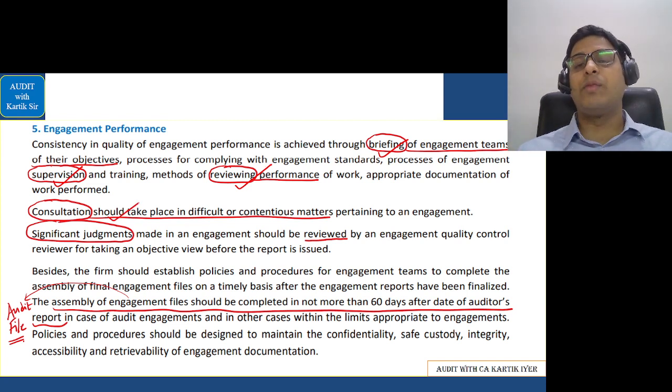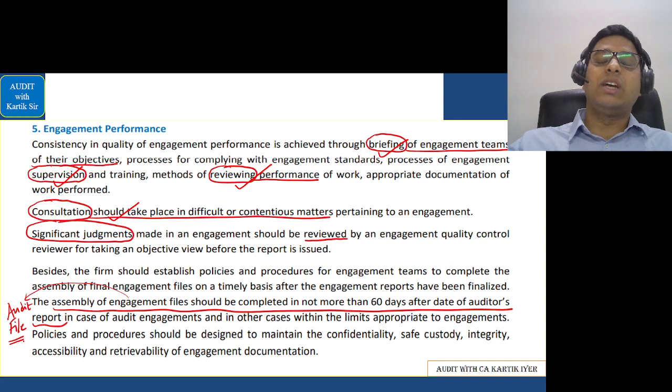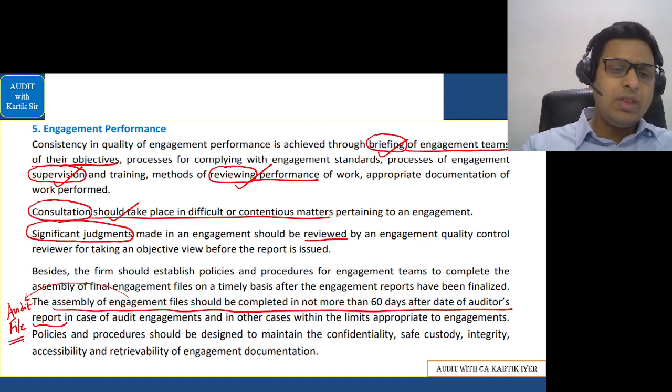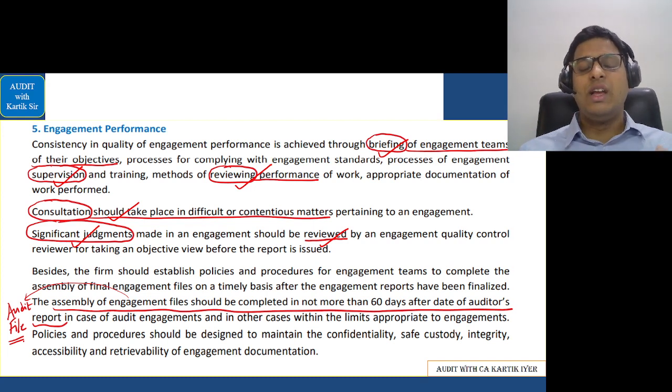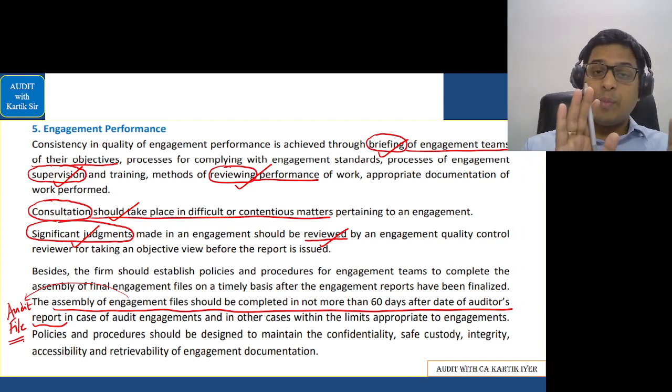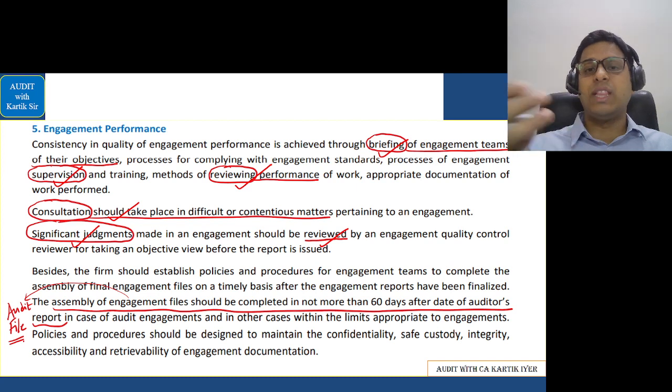In some cases, the auditor may not be an expert. He should always take consultation of some experts outside. Significant judgments the auditor should review, and the auditor should check whether these judgments are properly applied or not, and whether they are working as per that or not.